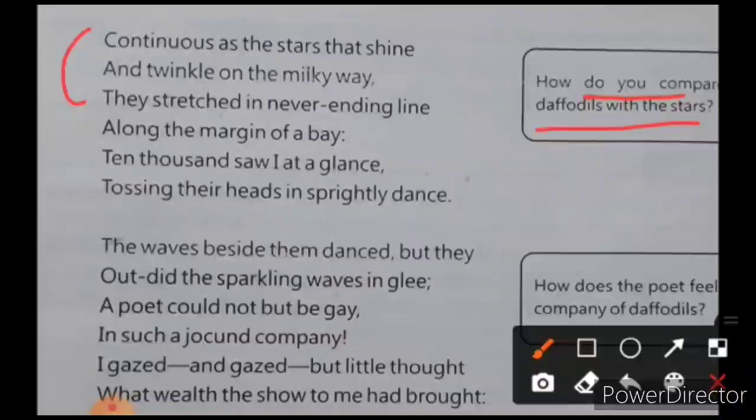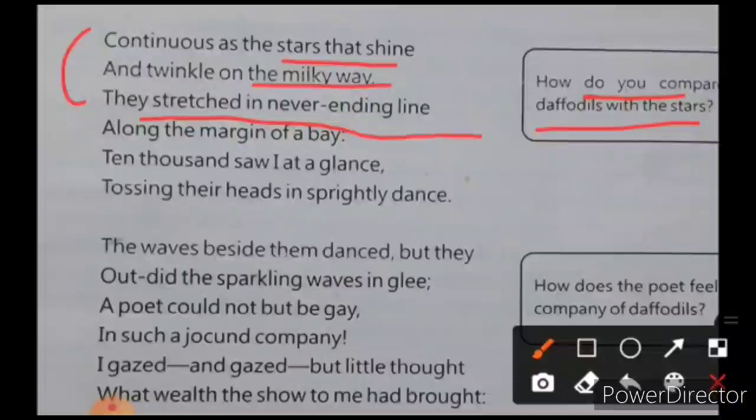यहाँ पे क्वेश्चन आया हुआ है. So what are you going to give as the answer? That just like the stars that are limitless and they are countless, and they are spread on the Milky Way or in the galaxy, in the same way these daffodils are also stretched in never ending lines. यानी ये they are in such a great number that they are in a never ending line. When you look at it you see a big ocean of daffodils over there.